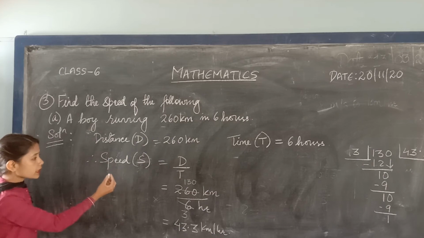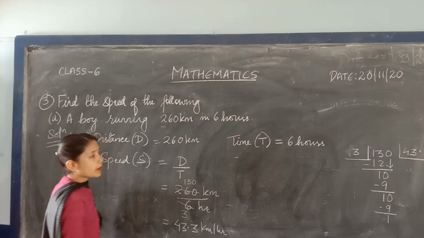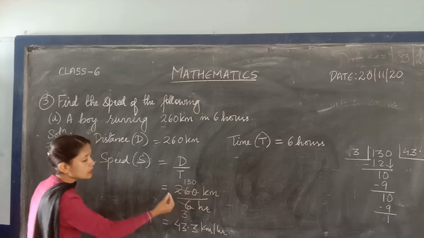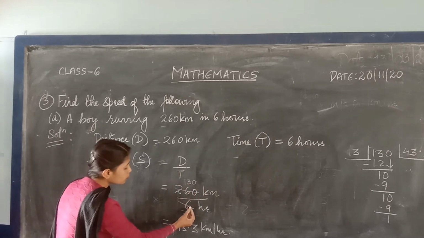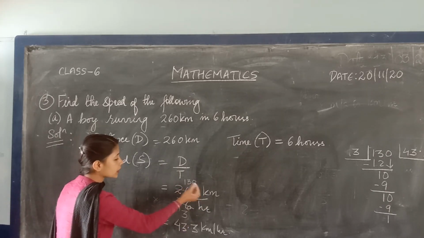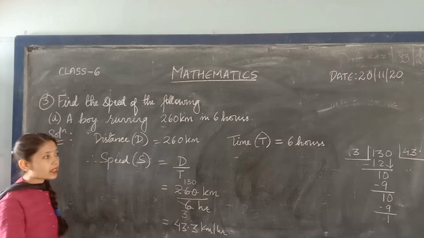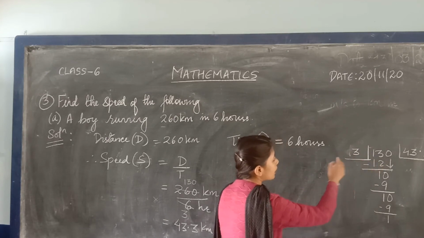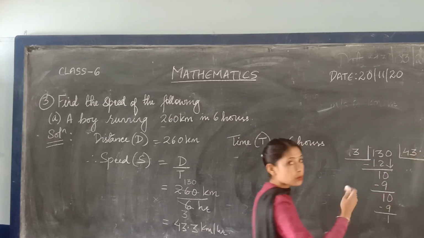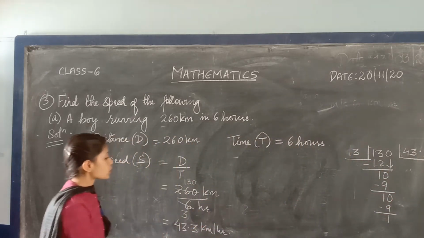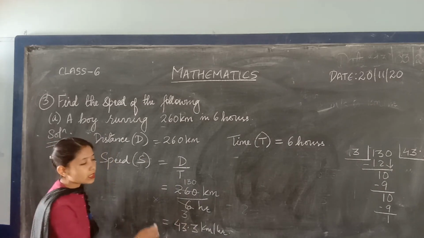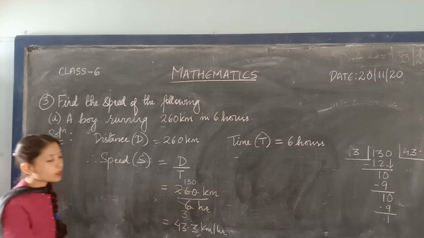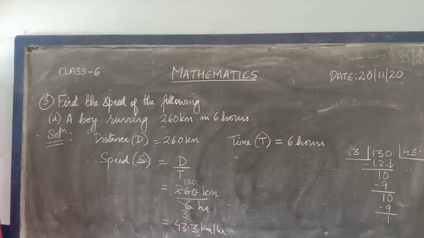So speed, its formula is distance divided by time. Distance is 260 km and time is 6 hours. So cancel with 2, 2 3s are 6, 2 130s are 260. So 130 divided by 3. Here is rough work. When you divide 130 by 3, you will get 43.333. It will repeat, so we will stop there only, 43.3 km per hour. So the speed of that boy is 43.3 km per hour.